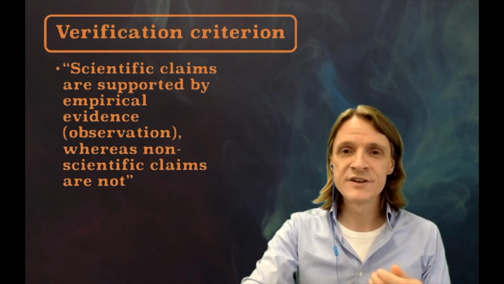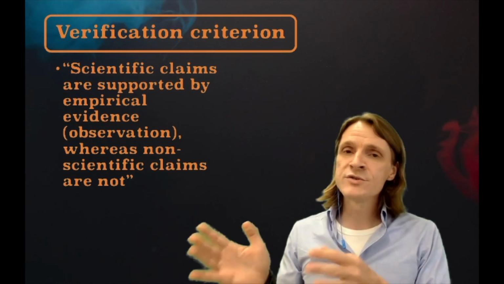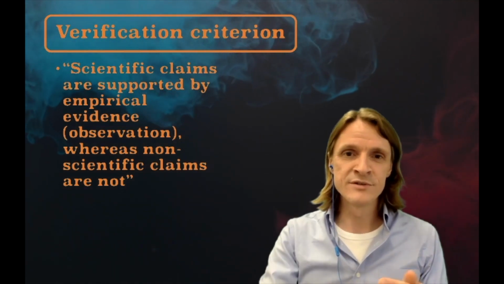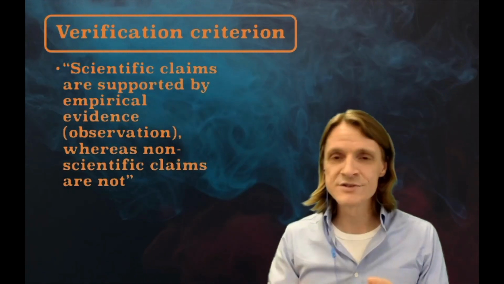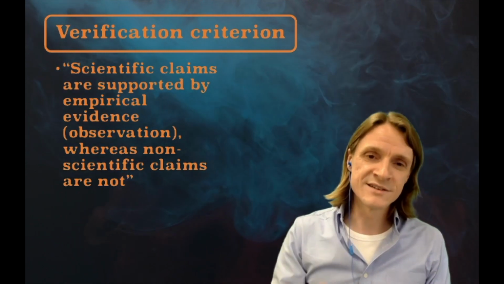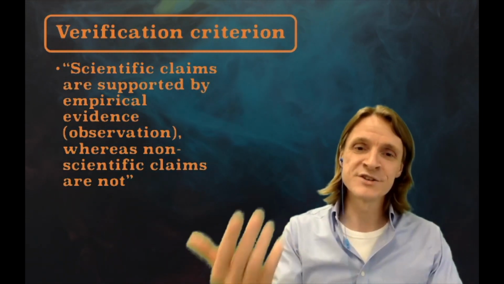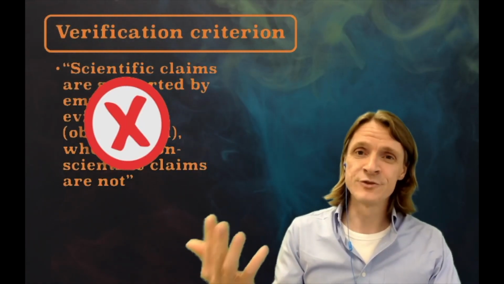It says that scientific claims are supported by empirical evidence or observation, whereas non-scientific claims are not. It is a very common belief among people not familiar with theory of knowledge, and a very common thing to say when you ask students to explain what makes science different from non-science. All the more fascinating that the verification criterion is actually wrong, or rather fundamentally faulty.